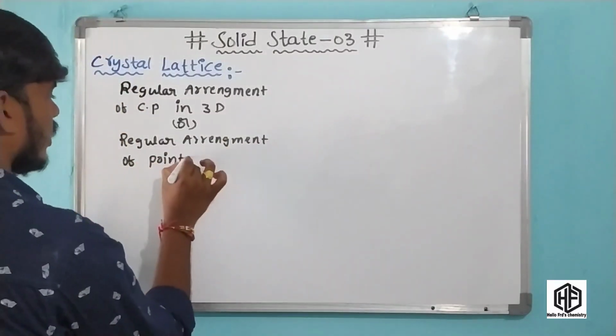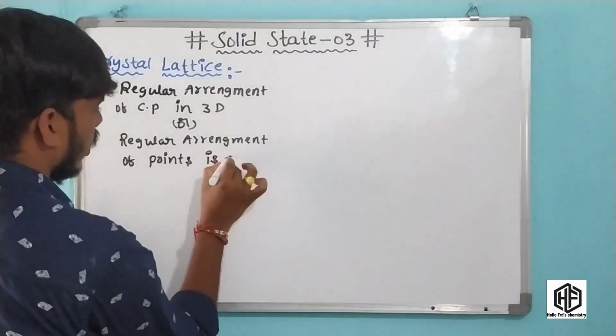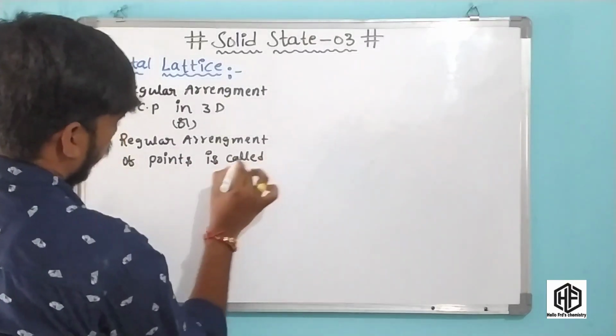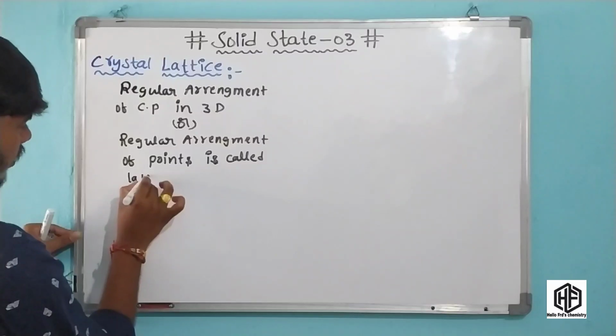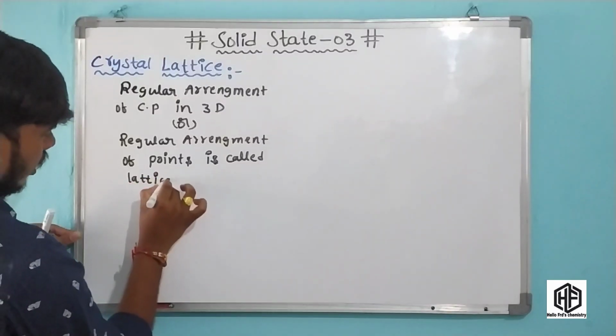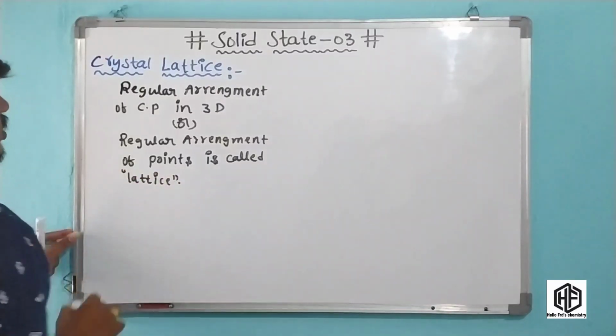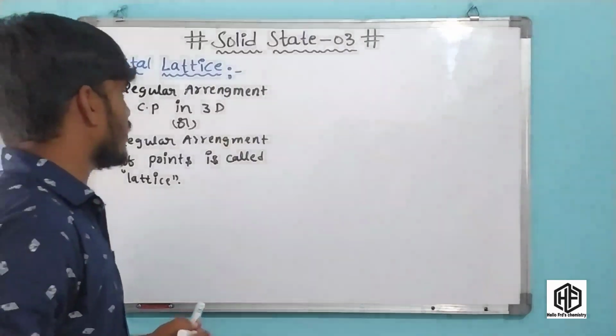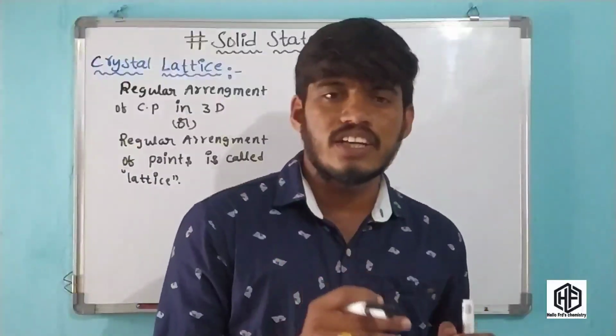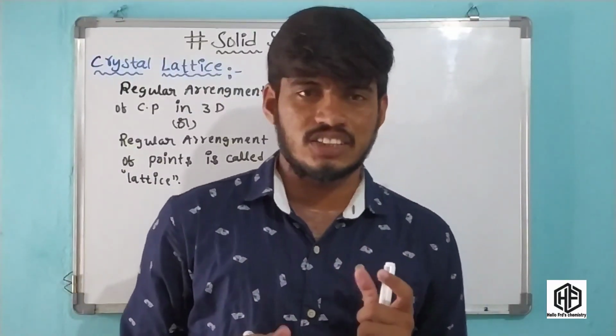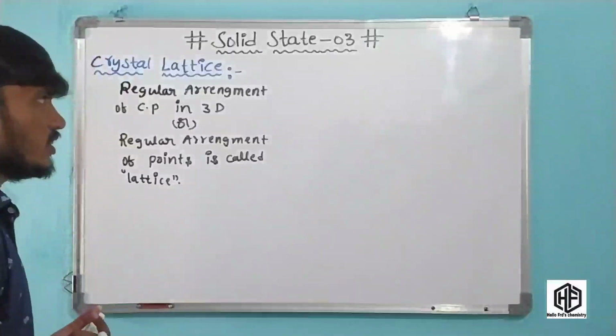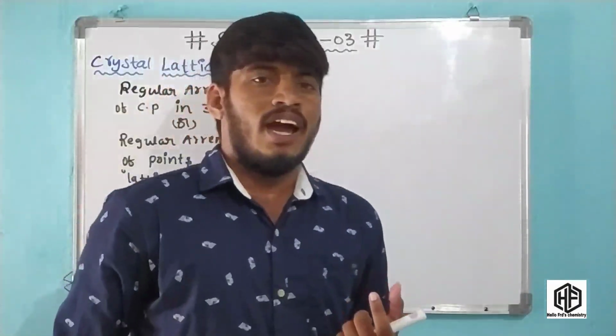Regular arrangement of points is called crystal lattice or lattice. Okay friends, this is the definition of crystal lattice. Crystal lattice is the regular arrangement of constituent particles. Constituent particles means molecules, ions and atoms.